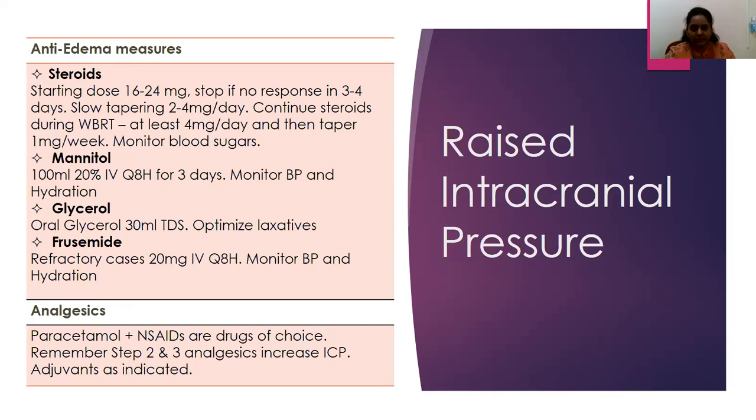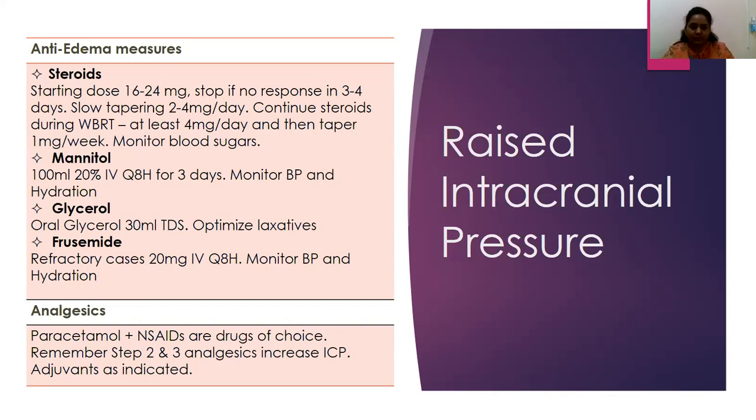Make sure that whenever we start steroids in these patients, it is to be given only during the daytime. So we keep a schedule saying 8 a.m. should be the first dose, 12 p.m. should be the second dose, and after 4 p.m. no further dose should be given. It should never be written as an 8-hourly schedule. If you give steroids to a patient at night, highly likely they will be agitated, insomniac, and have an altered sensorium, and we would call it delirium, and then you would start management for delirium, not knowing that the patient had received steroids prior.